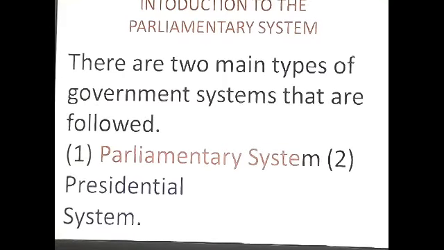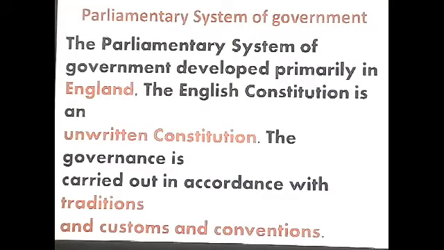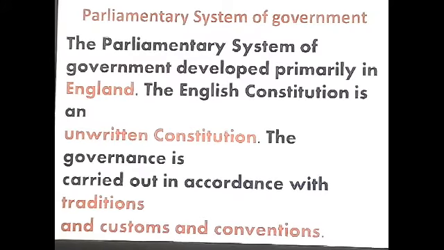In the third question, you understood well, parliamentary system and presidential system. Parliamentary system of government. The parliamentary system of government developed primarily in England. England's constitution is an unwritten constitution, but India's constitution is written.